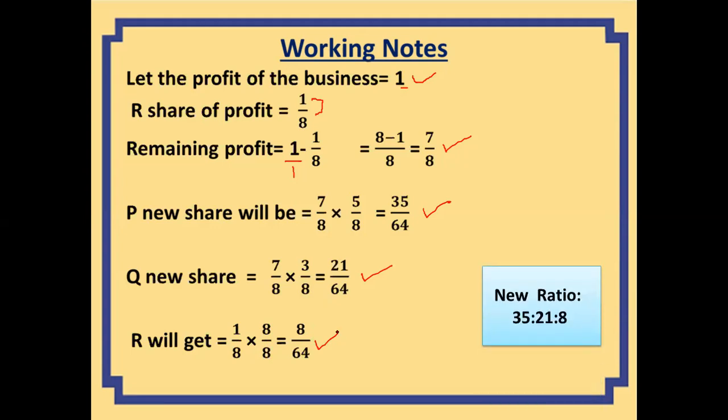So the new ratio between the three partners comes out to be 35:21:8. How do we come to know? See, 35, 21, and 8. So from here we are getting this ratio, 35 is to 21 is to 8.